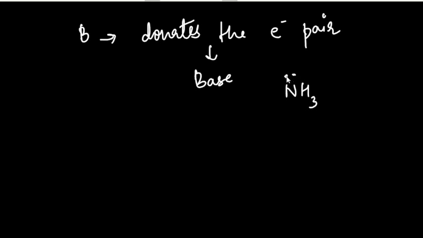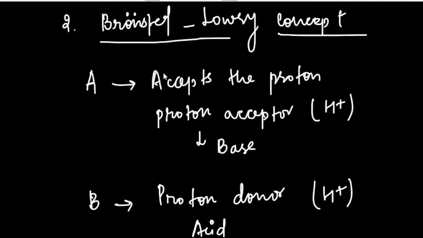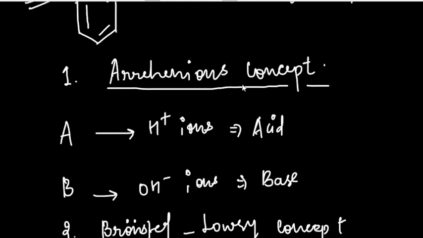Ammonia has a lone pair on nitrogen, and this nitrogen can give the lone pair to any other element or compound which needs it, so it will act as a base. These are the three basic concepts: Lewis, Bronsted-Lowry, and Arrhenius.